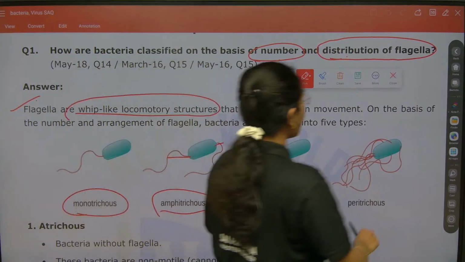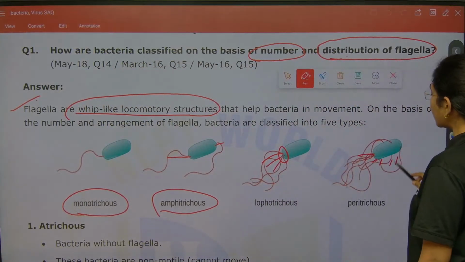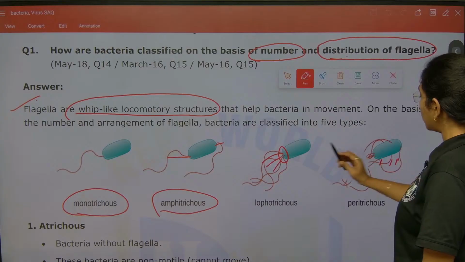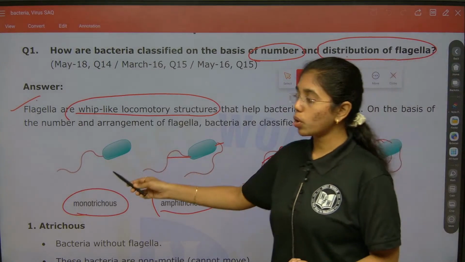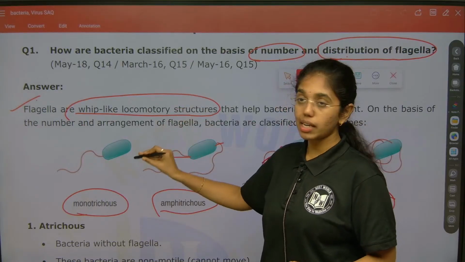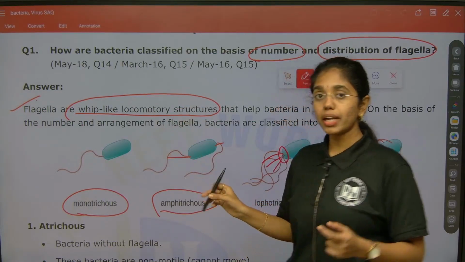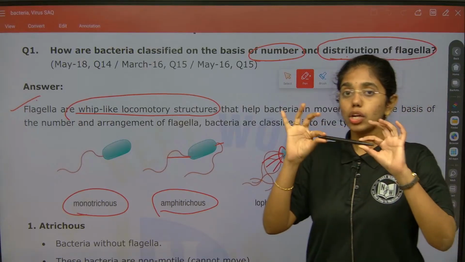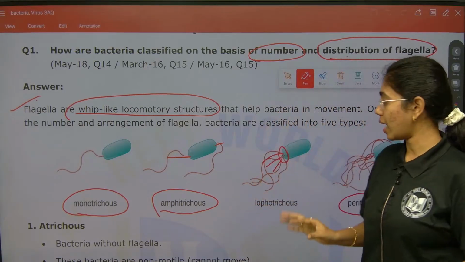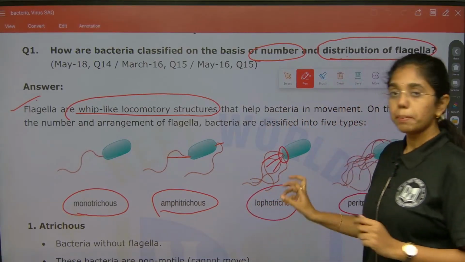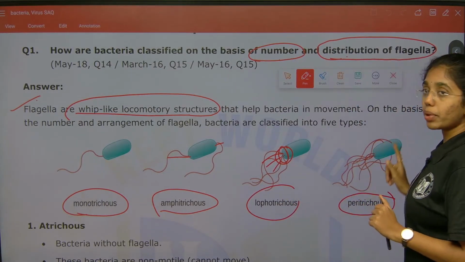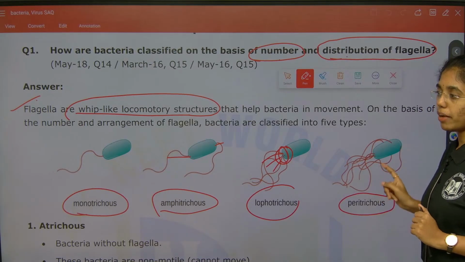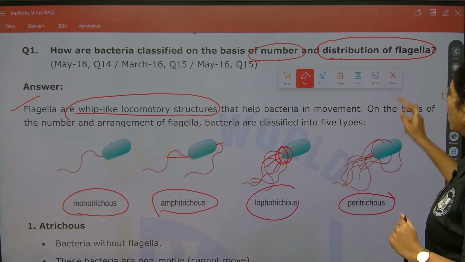If flagella are present completely surrounding the bacterial cell, it is known as peritrichous. First, monotrichous has a single flagellum attached to the bacteria. Amphitrichous means the bacteria has 2 flagella, on either end. Lophotrichous, a bunch of flagella at one end. Peritrichous, the complete bacterial body surrounded by flagella.